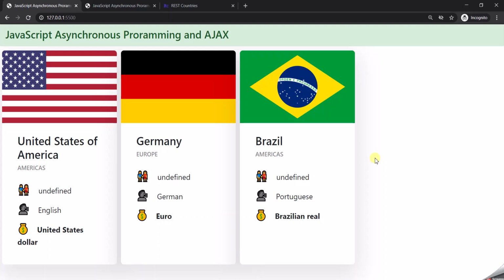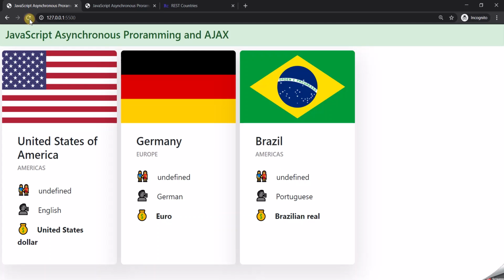Now in our code, we have made a call to get information related to United States first, and then Germany, and then Brazil, right? But that does not mean this sequence is because of the function calls. You will notice that when I refresh this page, the sequence in which the information related to these countries appears might change.